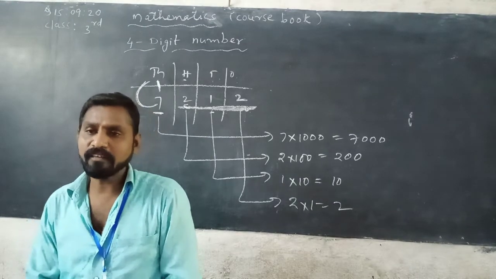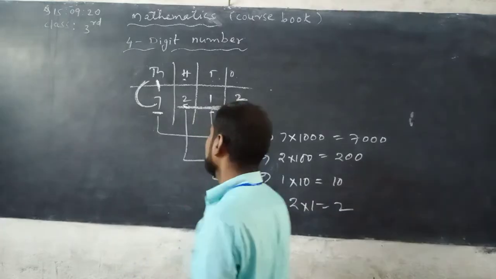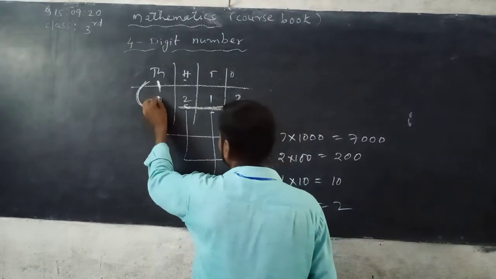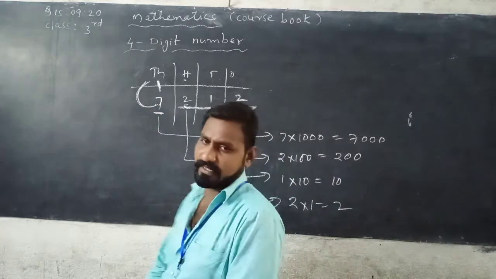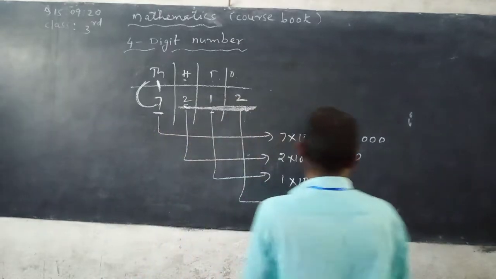The place value of a digit depends on the place it occupies in a given number. So, what is the place value of 7? 7 is in thousands place. 7 into 1000, 7,000. The place value of 7 is 7,000.